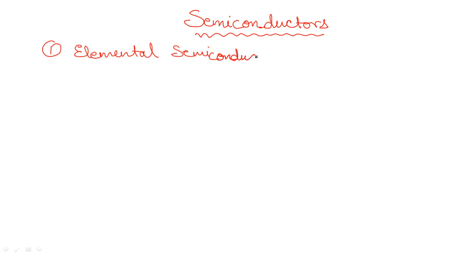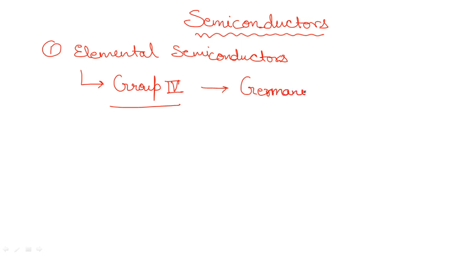And what are these elemental semiconductors, where are they going to exist, where can we find them? So basically guys, in the periodic table, if you check the group 4 elements, these are the semiconductors which lie in group 4 of the periodic table. Clear? Now, what are the examples of these elemental semiconductors? So these are going to be germanium and silicon, which are very popular and everybody knows about them. So I hope you are familiar with them too, which are germanium and silicon.